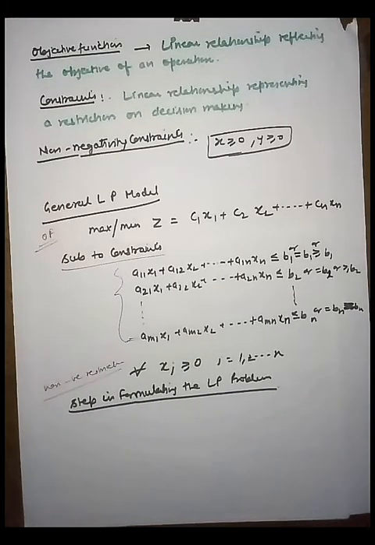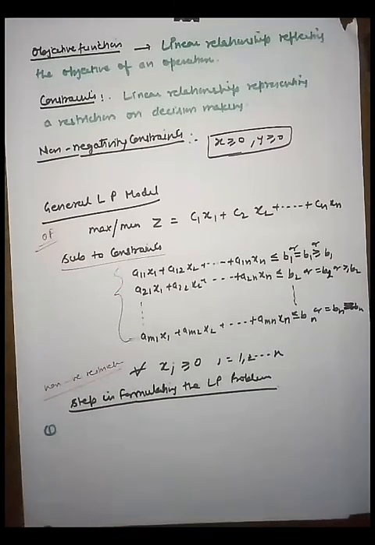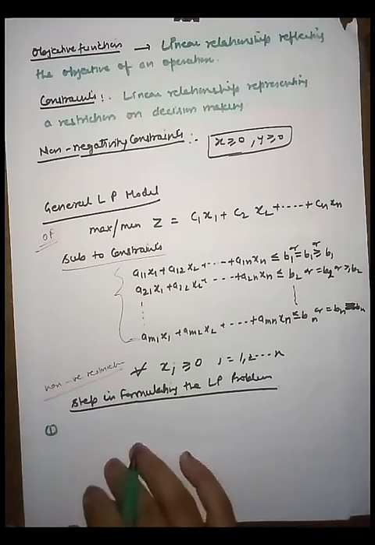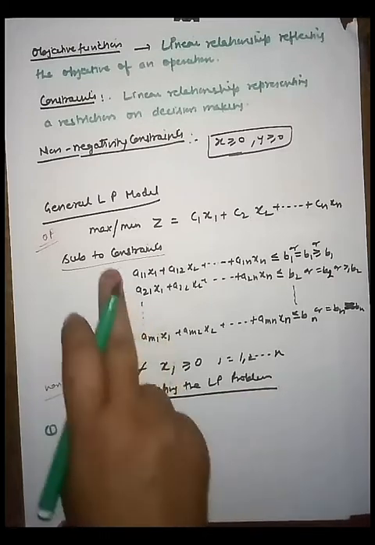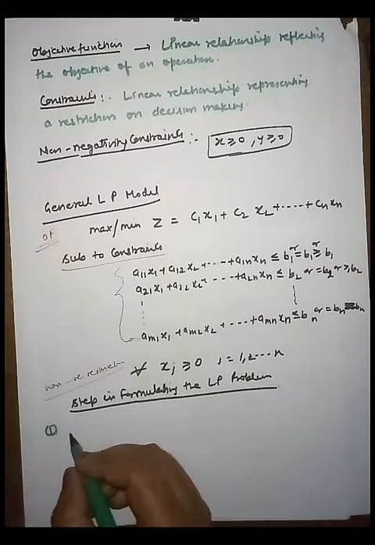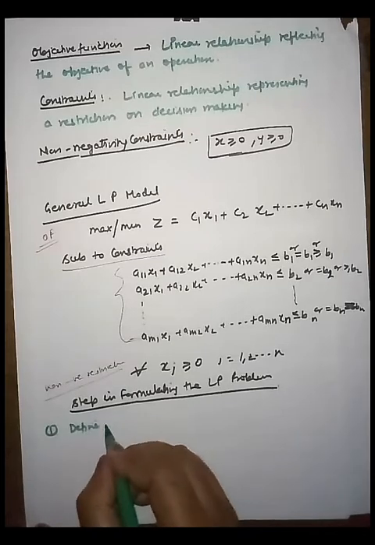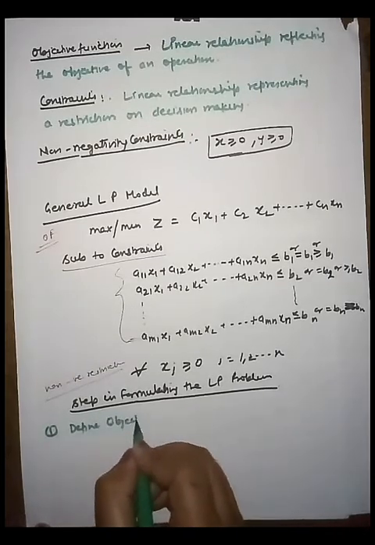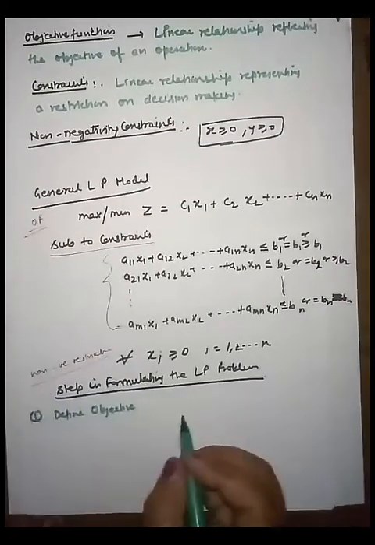So first step for formulating the LP problem is to define the objective function. As I told you, first we define the objective function according to the question.